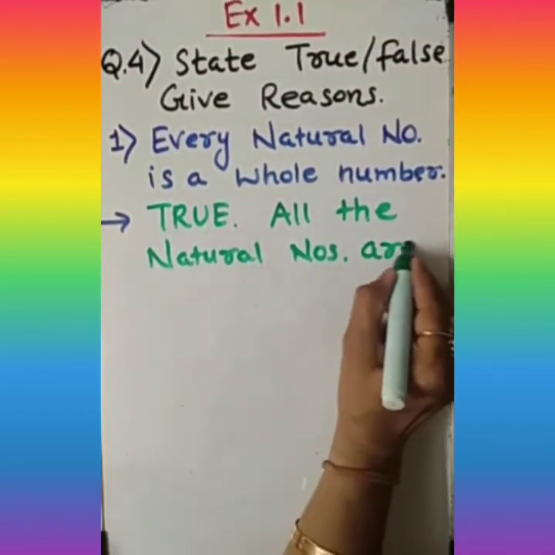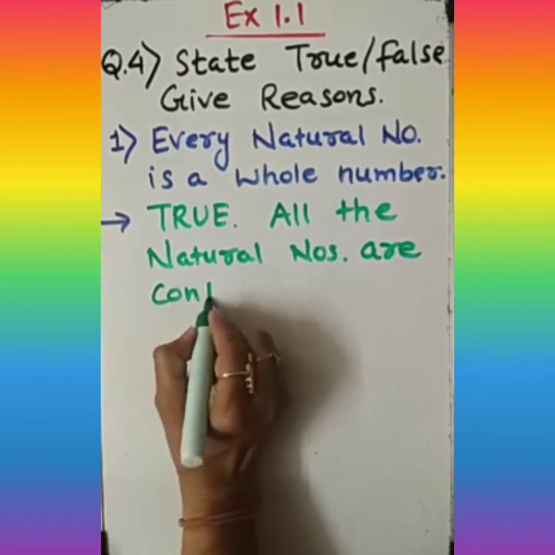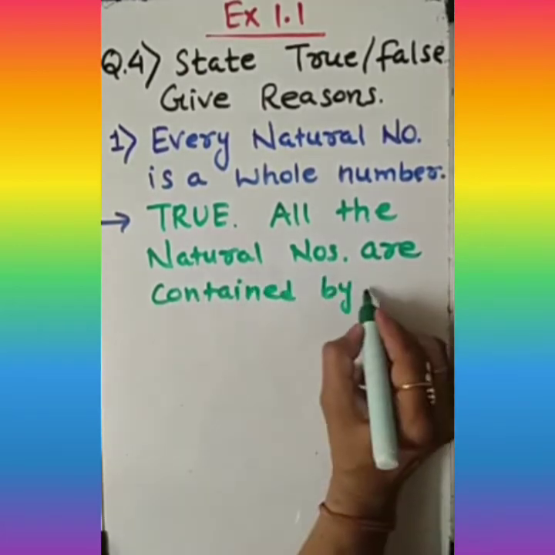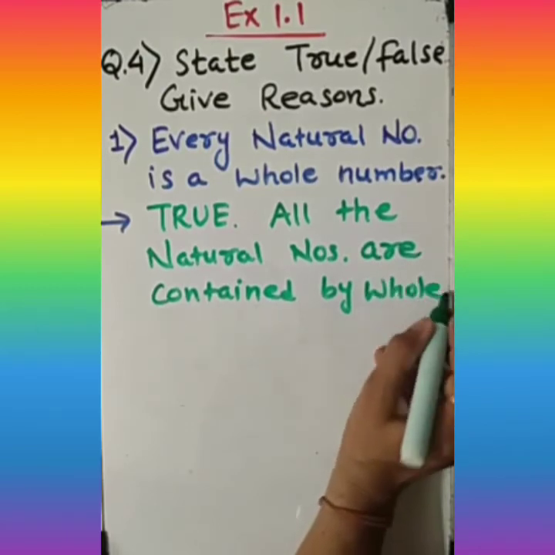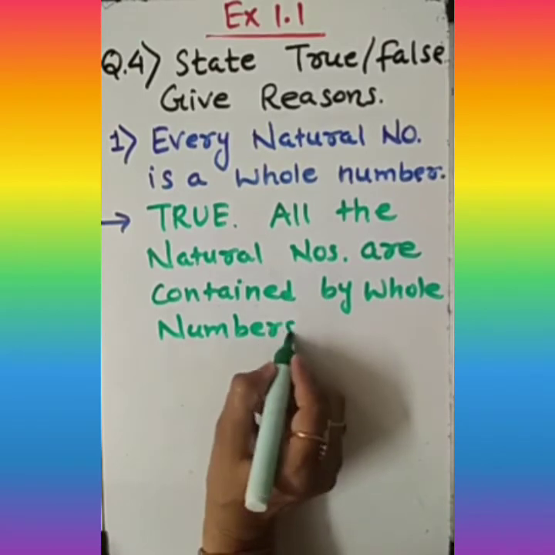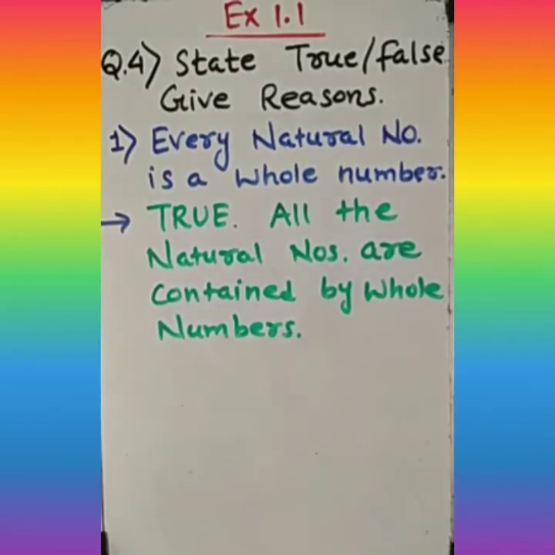All the natural numbers are contained by whole numbers. Clear to you, beta? Now, we'll work out the second.